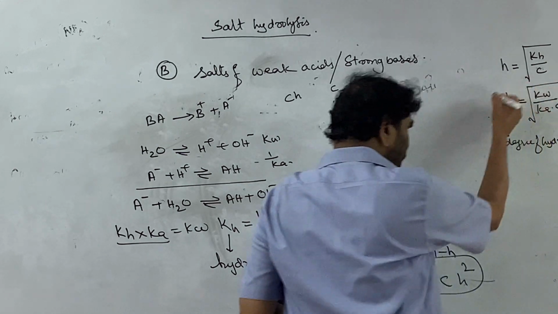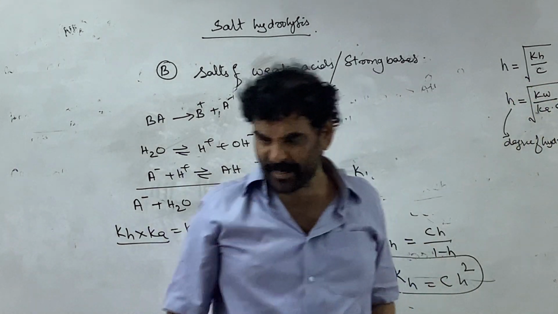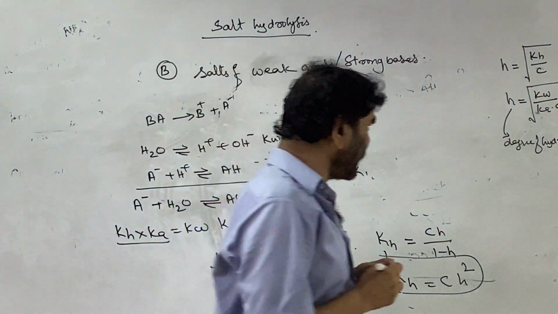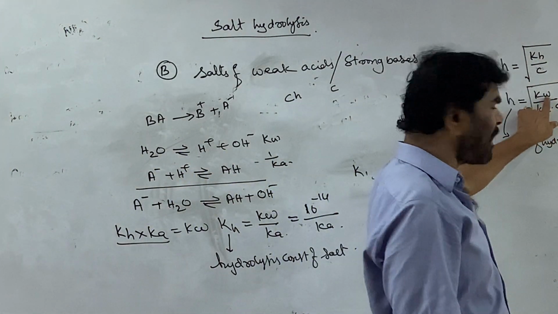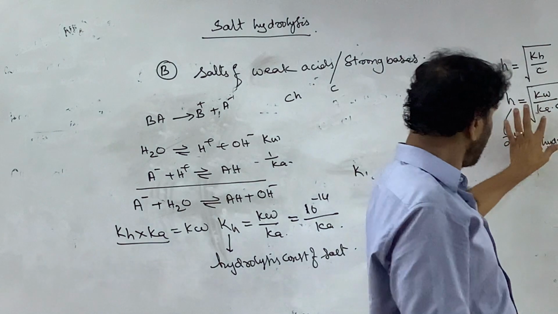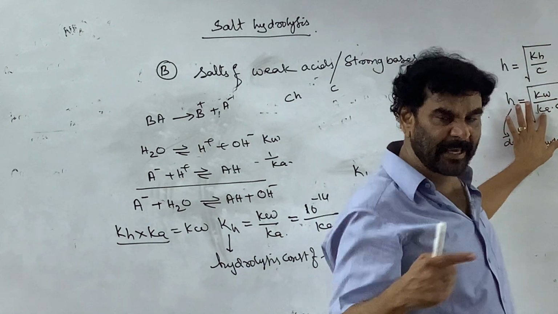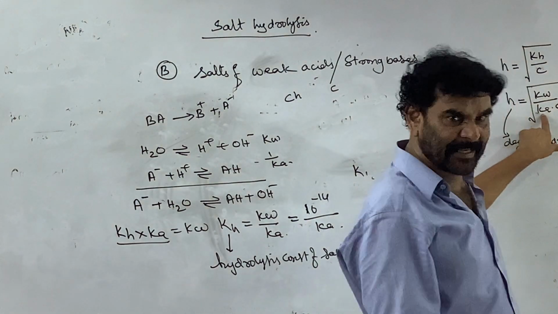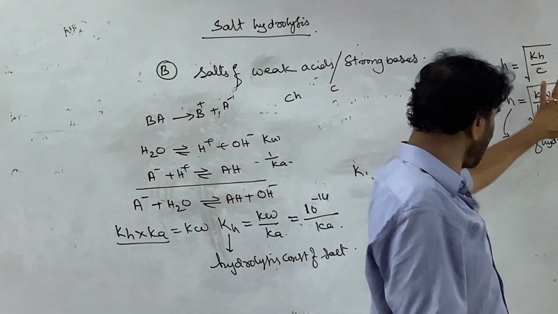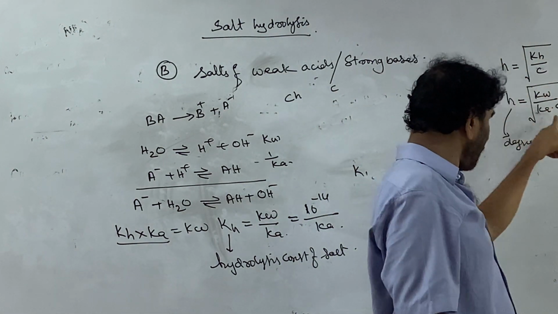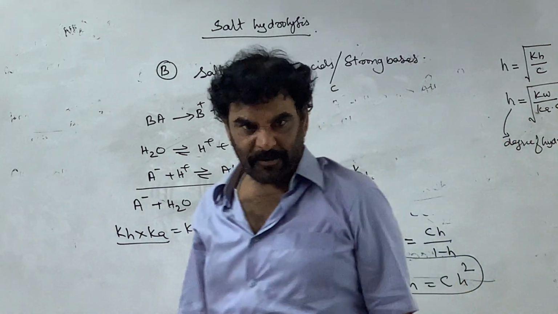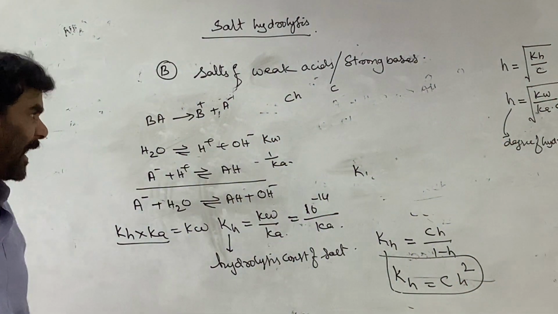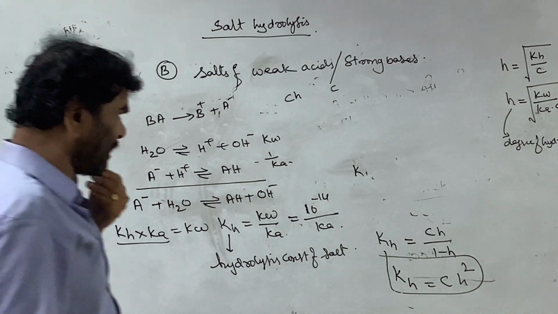Now, according to this, the extent to which it undergoes hydrolysis is not independent. It depends on Ka, which is constant, and changes from acid to acid. The degree of hydrolysis is inversely proportional to the square root of Ka and also to the concentration.